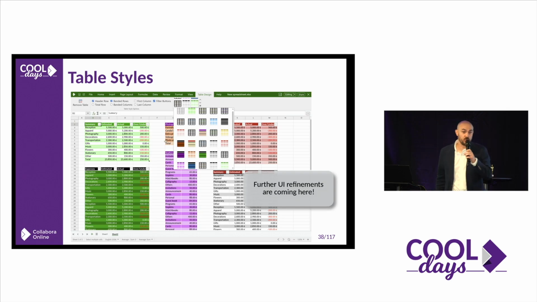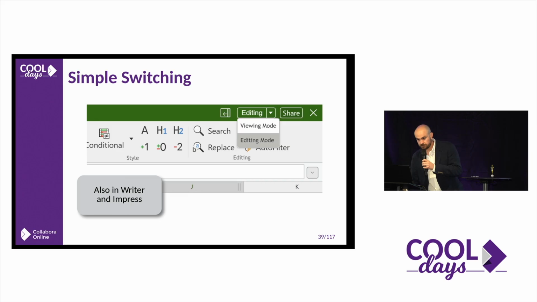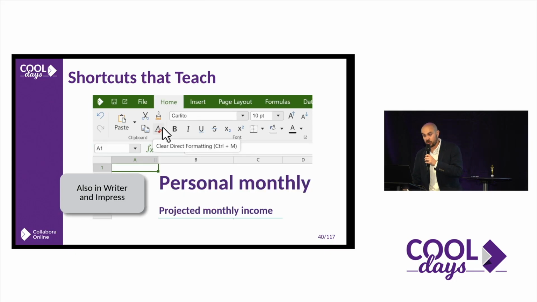Table styles, I don't know who used this, but people use it, and you have beautiful colors and fancy things that you can do with a table and produce beautiful spreadsheets, especially if you are going to, for example, export as a PDF or use something fancy to present to your colleagues. Then easy to switch between the two different modes that we have. We have the viewing mode or the editing mode, and this is also present on Impress and also Writer. So it's easier to interact with the document within the same user interface, with the icons, etc., making things a little bit faster, more productive, more efficient.